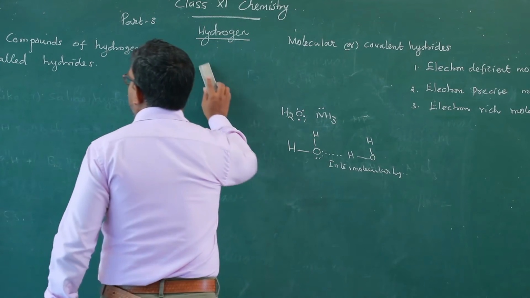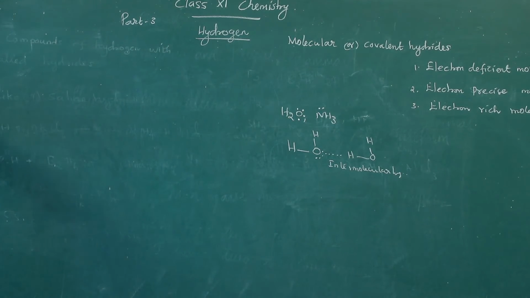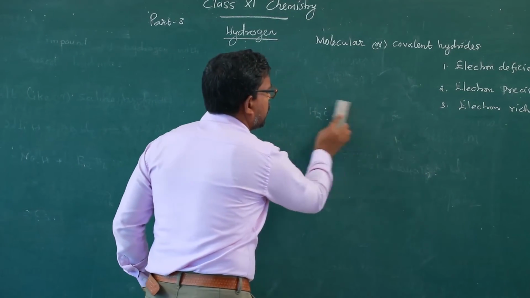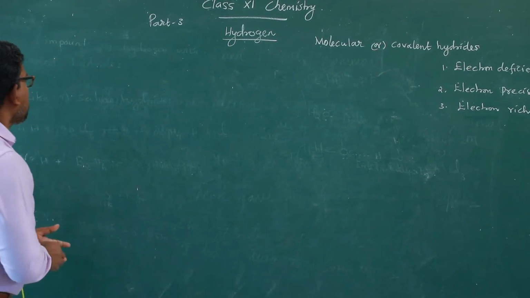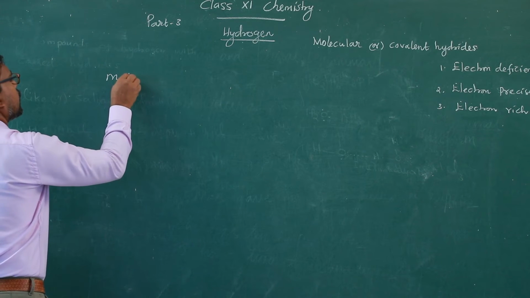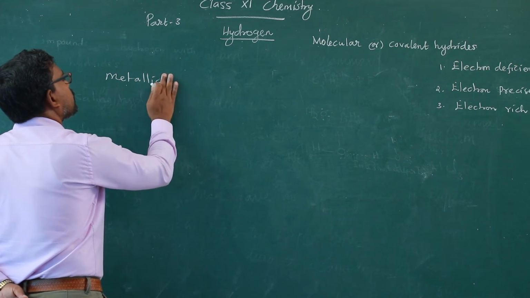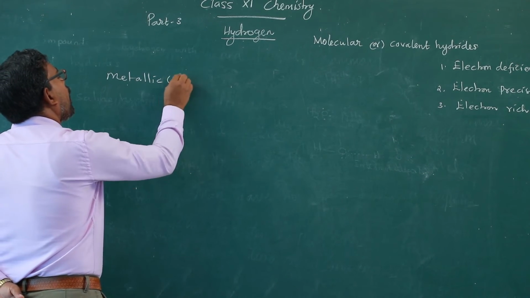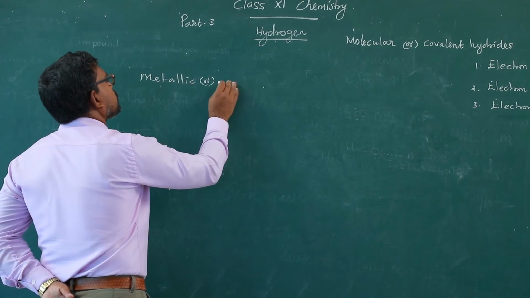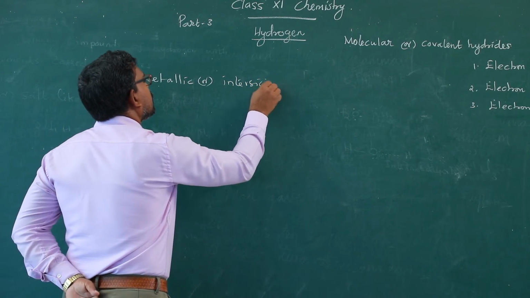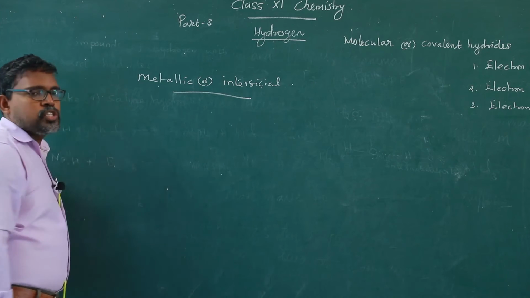The last one is metallic or interstitial hydrides. These compounds arise in the case of transition elements.